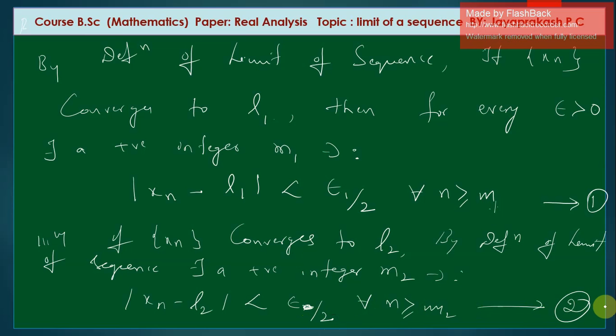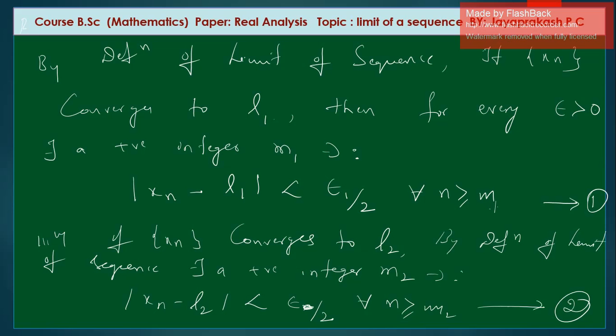So first of all, we assume that the sequence converges to two real distinct elements L1 and L2. Therefore, L1 is not equal to L2. That means modulus of L1 minus L2 should be greater than 0. If sequence xn is convergent to L1, for every epsilon greater than 0, there exists a positive integer m1 such that xn minus L1 is less than epsilon by 2 for all n is greater than or equal to m1.